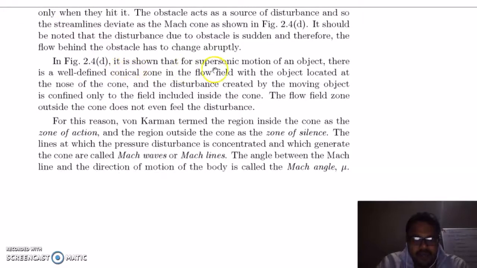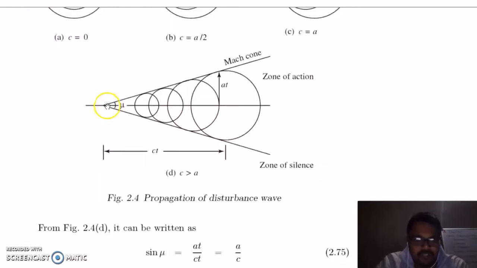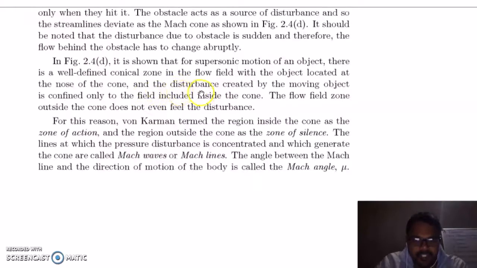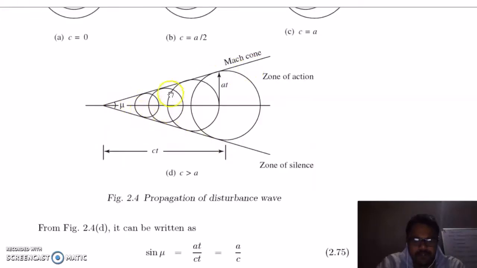It is shown that for supersonic motion of an object, there is a well-defined conical zone in the flow field with the object located at the nose of the cone. So this is your object moving and this is the cone. The disturbance created by the moving object is confined only to the field included inside the zone. So this is the cone in which there is a disturbance, and outside this cone there is no disturbance.